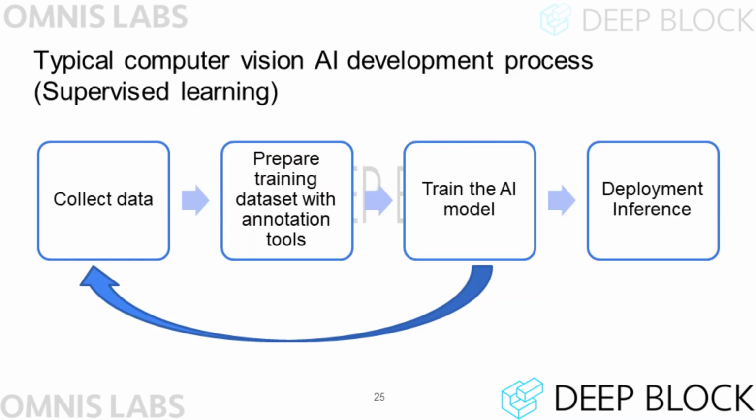Therefore, when building a general computer vision AI model, image data is first collected, training data is prepared based on it, and then the model is trained. If it is determined that the training data of the model is insufficient, the model is trained again by collecting more training data. Or we can change the algorithm to improve the performance of the model. Then, the trained model is used to perform a specific task.